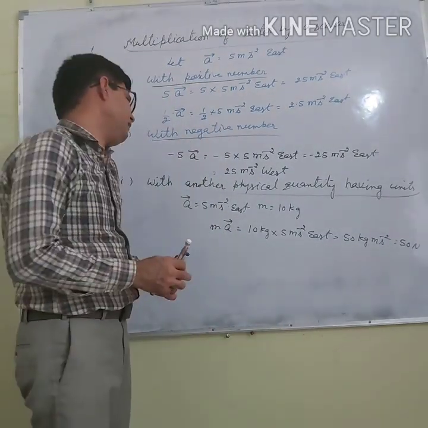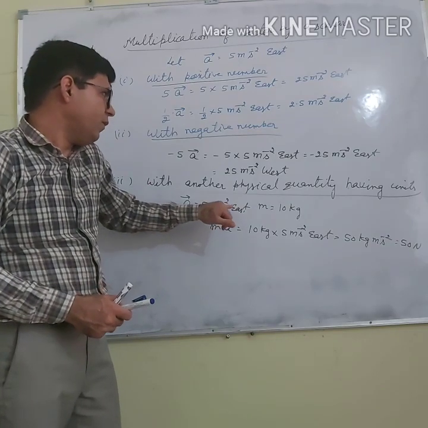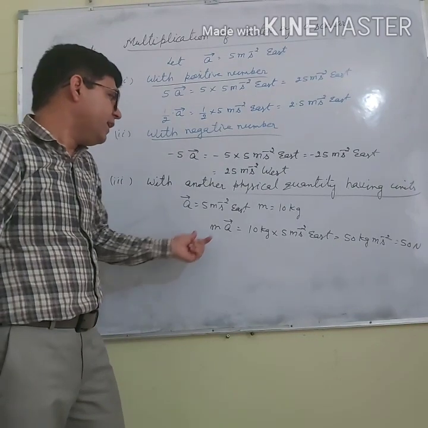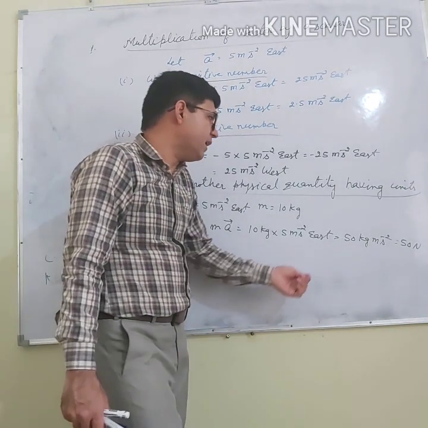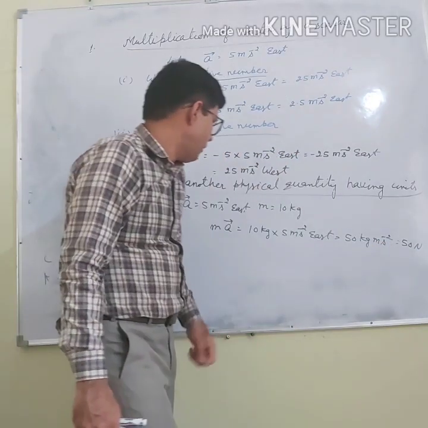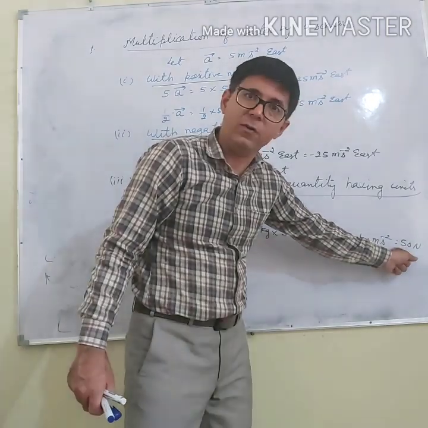So what can we say? We can say that if a vector is multiplied with a physical quantity having units, then it may result in another physical quantity. Here we have taken acceleration, and the result is force.